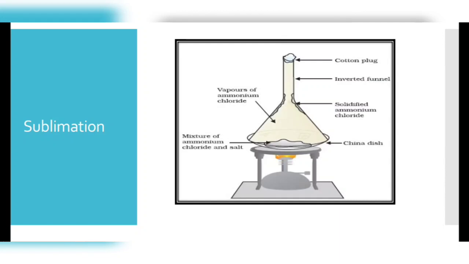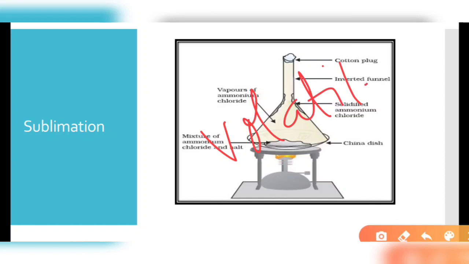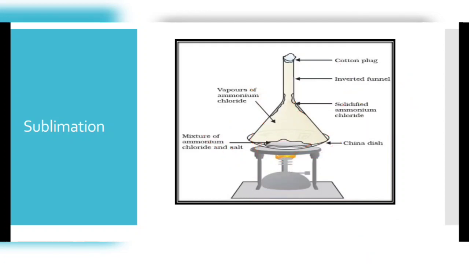Second, the sublimation method. In this method, one of the solids has volatile properties, meaning it may sublime, changing into vapors as soon as it takes up heat from the environment. For example, if ammonium chloride is mixed with common salt, how can we separate them?